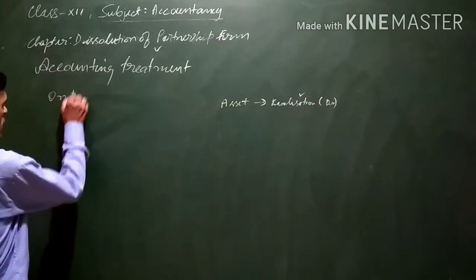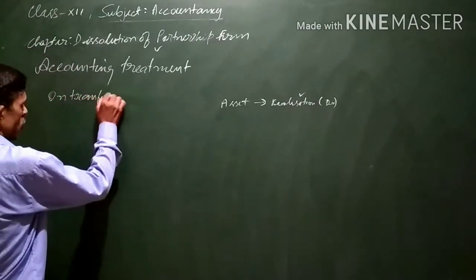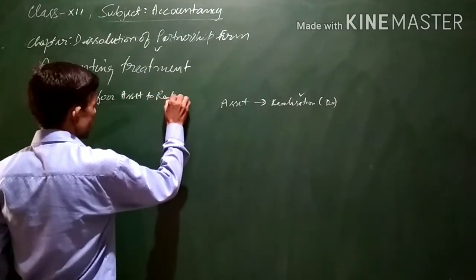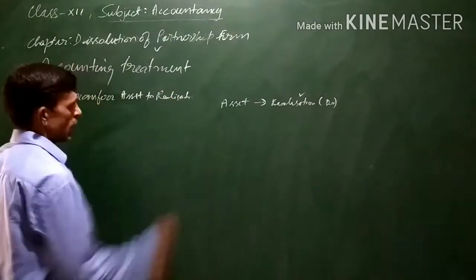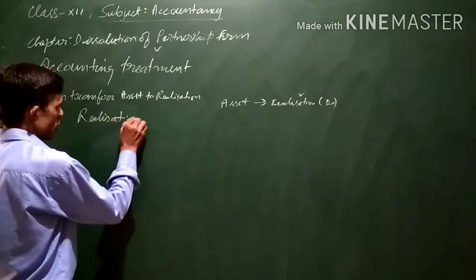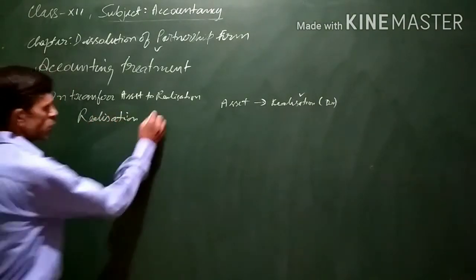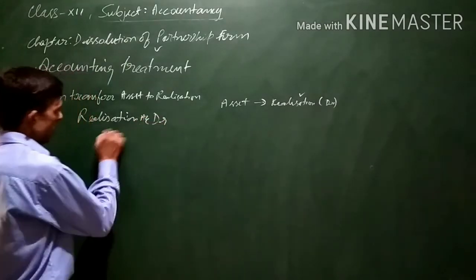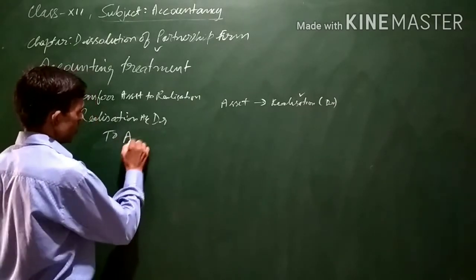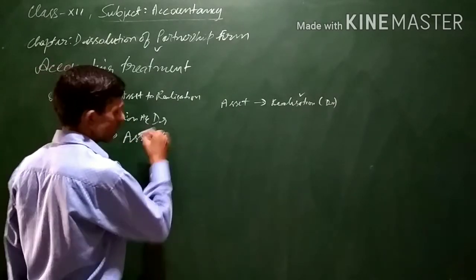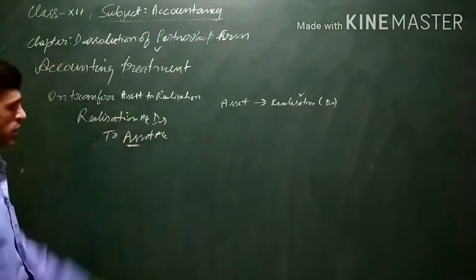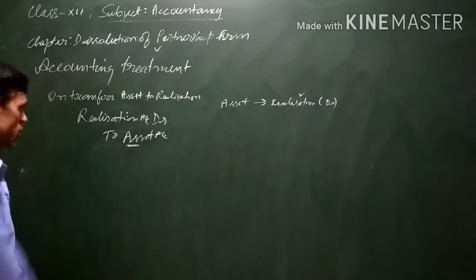So on transferring assets to realization account, realization account is debited and all assets will be credited, except cash, bank and fictitious assets. This is the general entry: realization account debit to assets account.